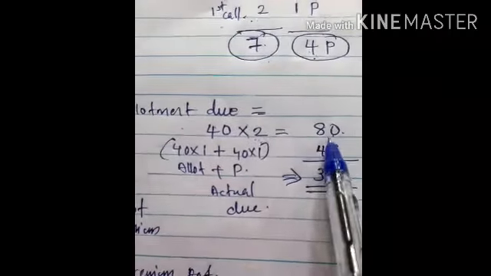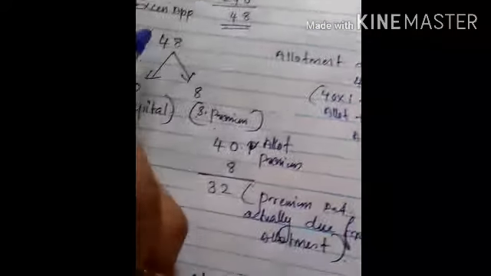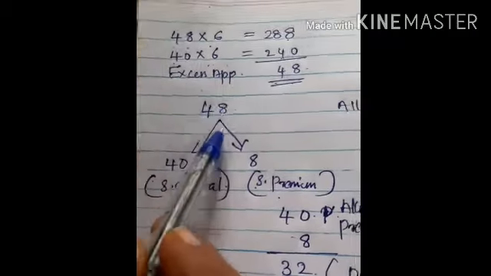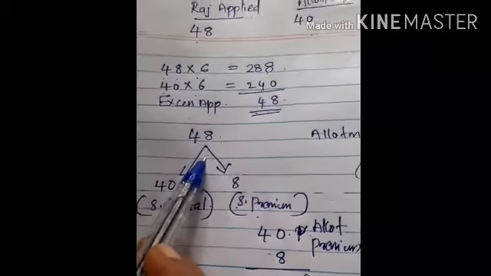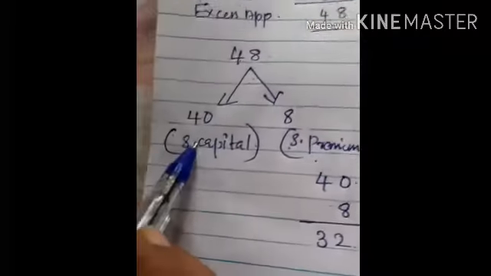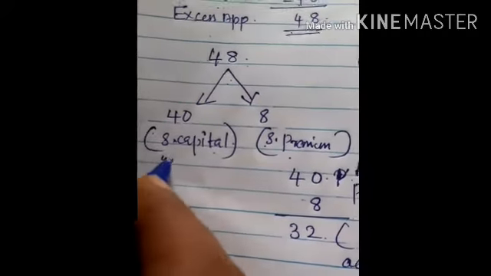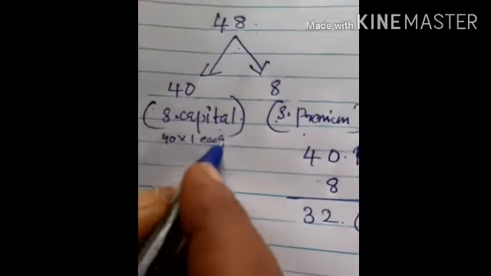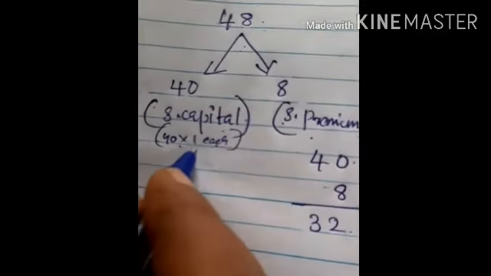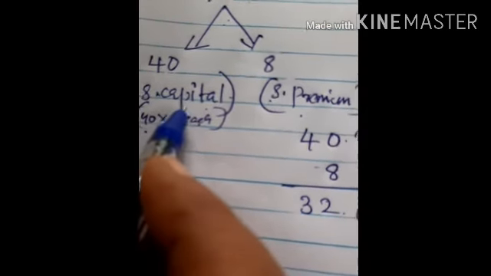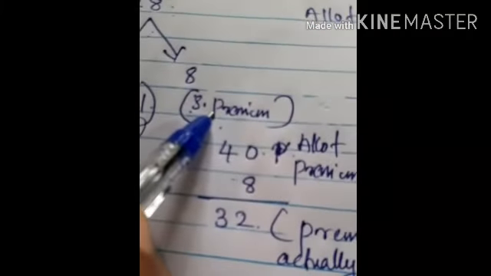From this 80 rupees, 48 the company got in the form of excess application money. This excess application money, 40 rupees you transfer to share capital, that means 40 into 1 each.